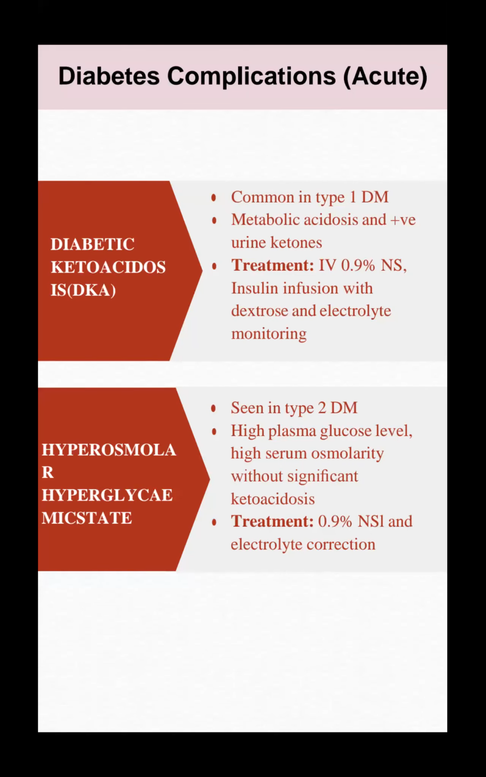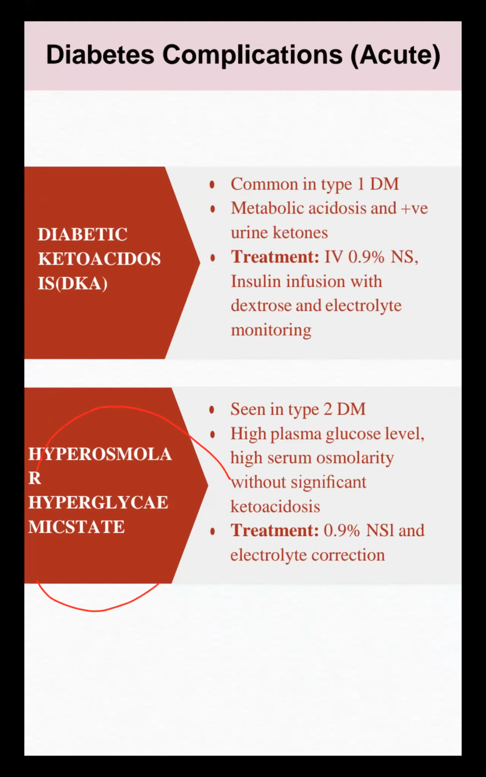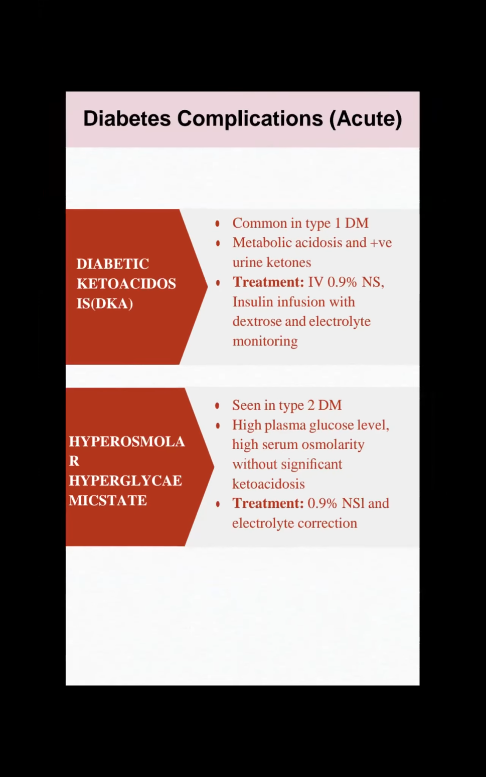Diabetic ketoacidosis I discussed shortly, but regarding HONK, hyperosmolar, my DHA candidates, a recent exam question: HONK, hyperosmolar hyperglycemic state, is a type 2 diabetes mellitus complication. We treat it only by electrolyte correction and by 0.9% normal saline to correct the glucose level and to reduce the plasma osmolality.